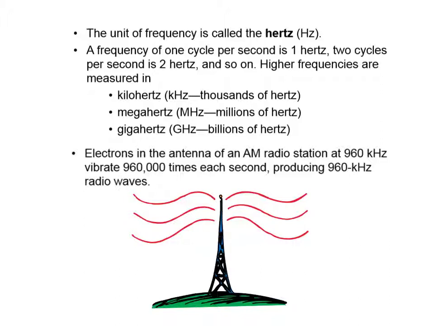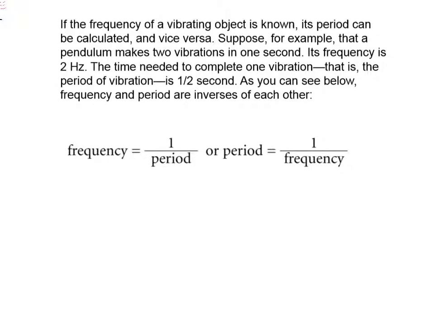The source of all waves is something that vibrates. The frequency of the vibrating source and the frequency of the wave it produces are the same. Now, just like the period of a pendulum is the time it takes for one back and forth swing, the period of a vibration or wave is the time for one complete vibration. And if we know the frequency of a vibrating object, we can calculate its period, and vice versa.